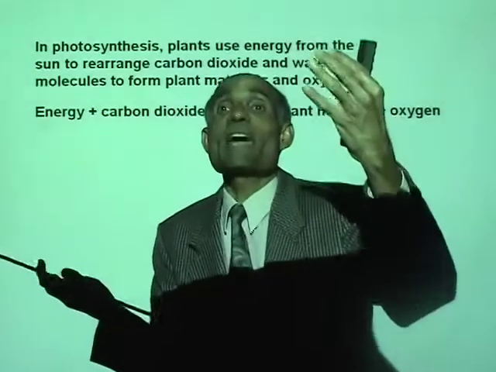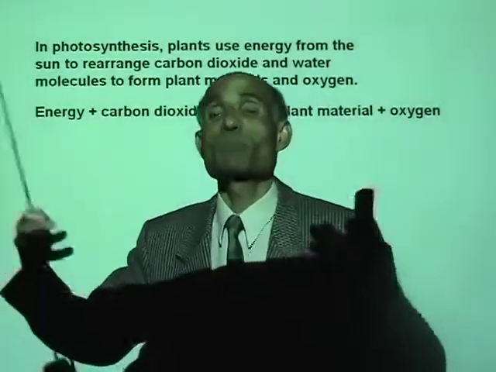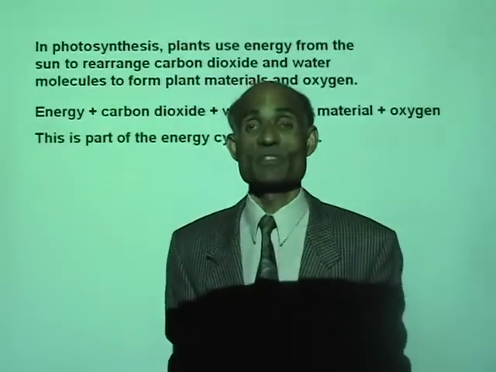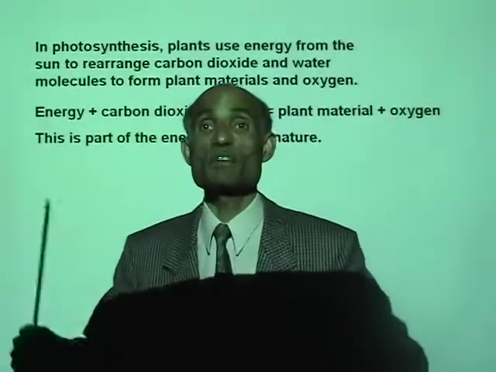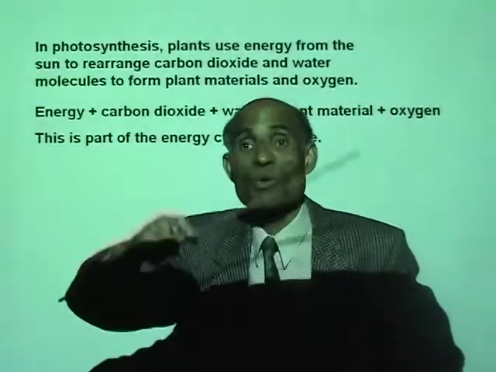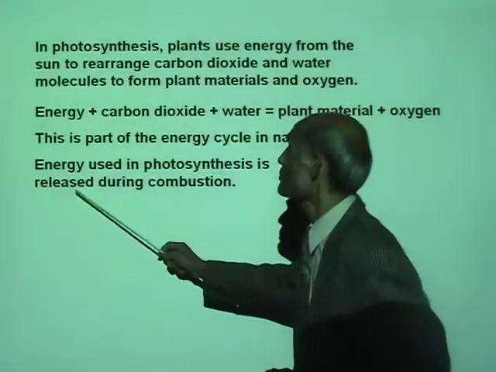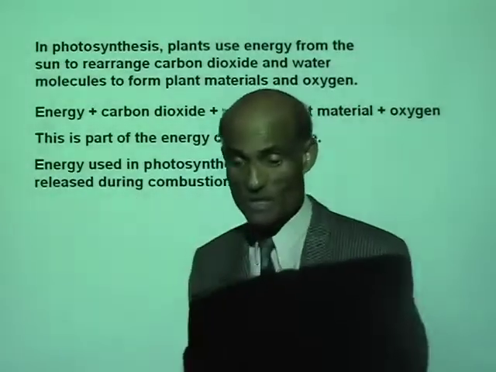Alright, now this is nature's balance. We pollute the air, plants clean it up. So plant a lot more trees so that they can do a better job. Now this is part of the energy cycle in nature. Energy used in photosynthesis is released during combustion.